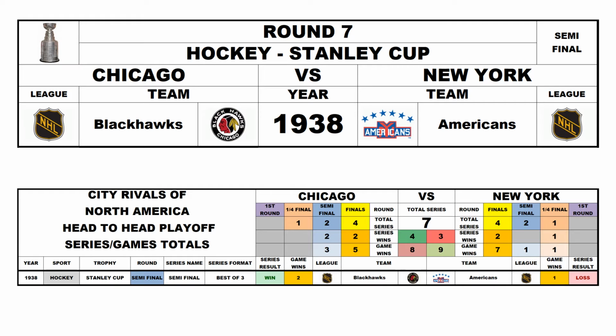Round 7, Stanley Cup semifinal 1938, Chicago Blackhawks versus the New York Americans. The Blackhawks won the best-of-3 series 2-1, so now it's Chicago 4, New York 3.